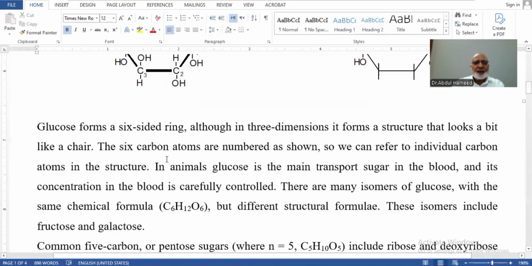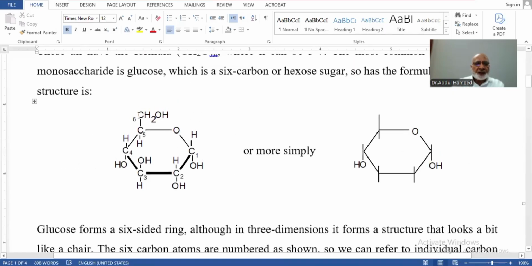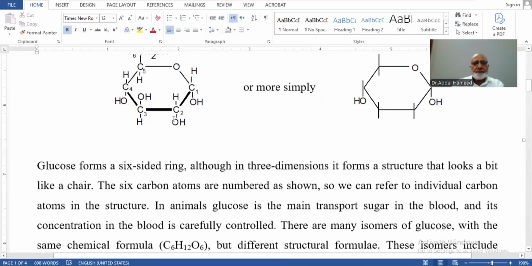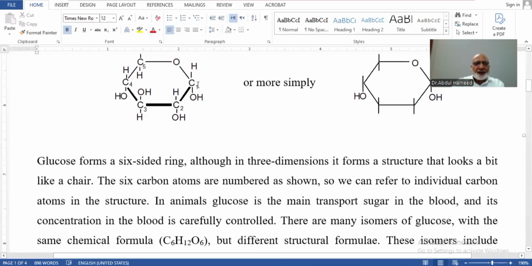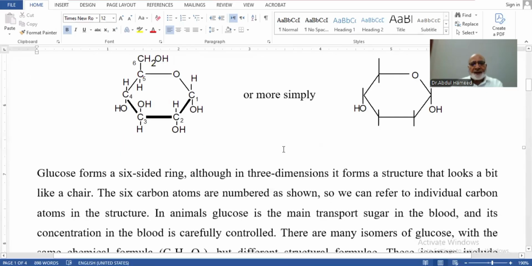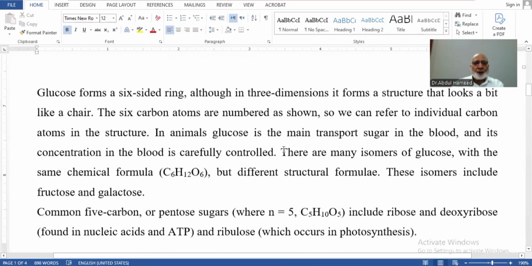The 6 carbon atoms are numbered as shown: 1, 2, 3, 4, 5, 6. Carbon 6 is out of the ring, as we can see from this side. There are some isomers of it, for example fructose and galactose.